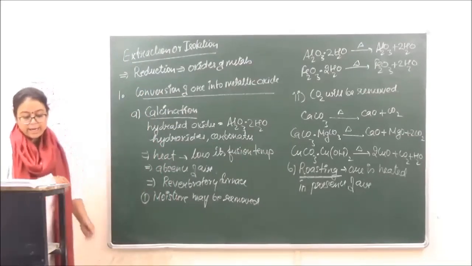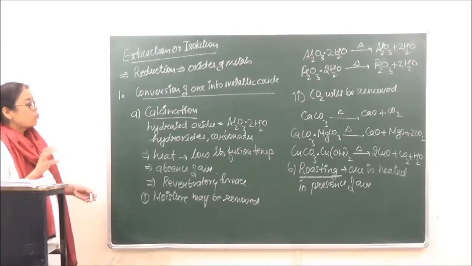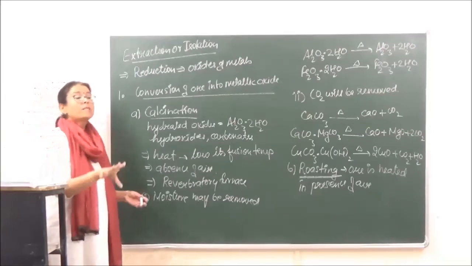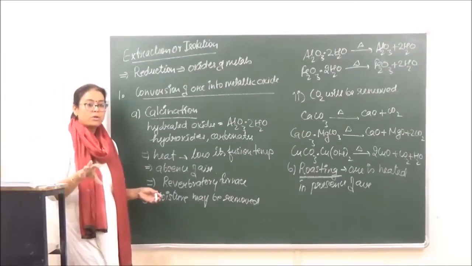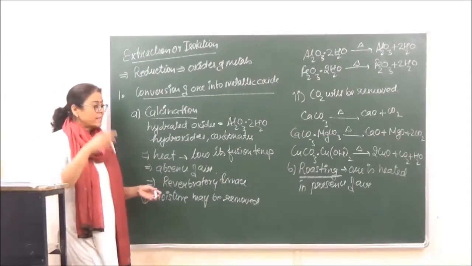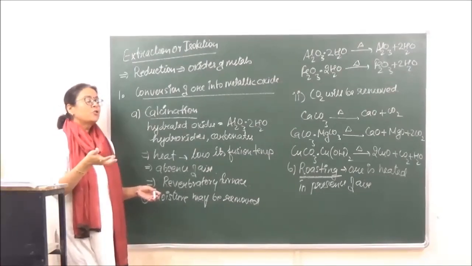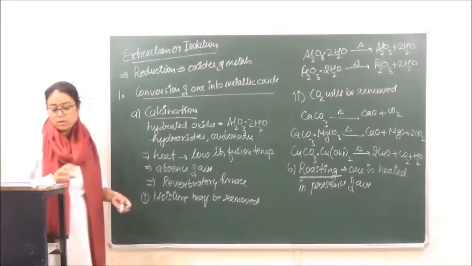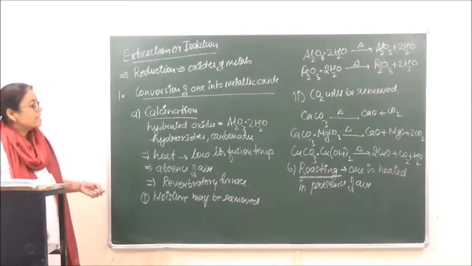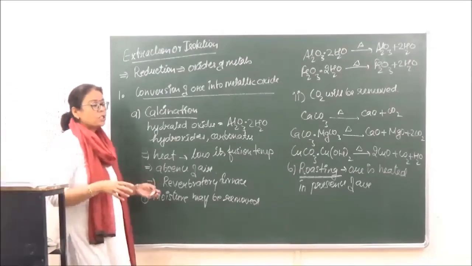So in this case, the temperature is going to be kept below its melting point. Very, very important. Right? So when we are heating, the temperature should be such that it should be below the melting point of the metal. Now again in this case, what are going to be the consequences?